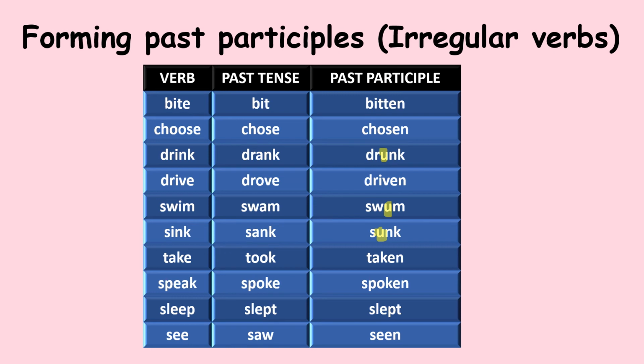Another, different word: sleep. The past participle ends with t, slept. Okay? So these are some examples of the past participle of irregular verbs.